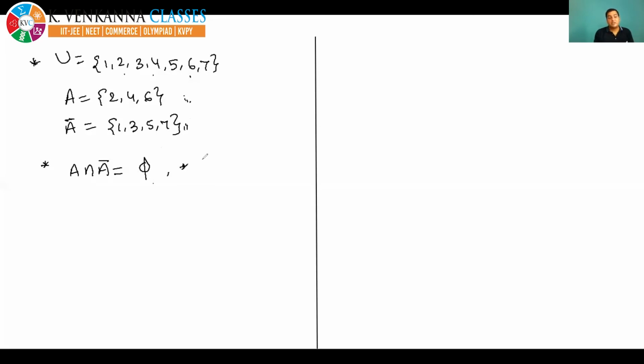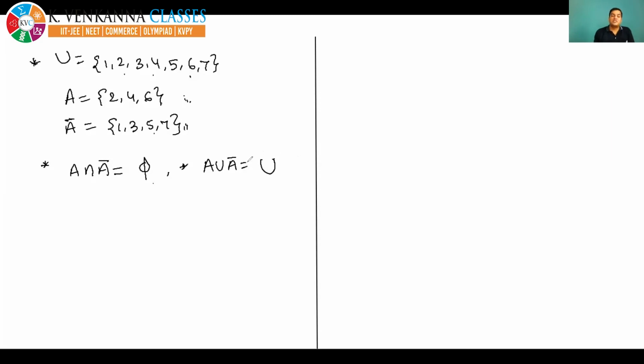Yes. And now tell me, what will be A union A bar? A union A bar. What will that be? A union A bar. Yes, it is the universal set. If I combine A and A bar, then I am going to get the universal set. Very correct. Nice. Santosh, Varsha, Mansa. Yes, very good. Sainath, I am not asking for a particular question, I am asking for the general one.